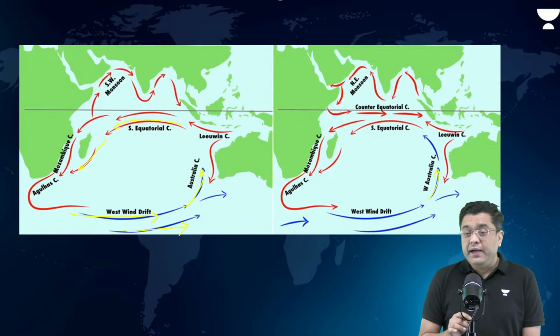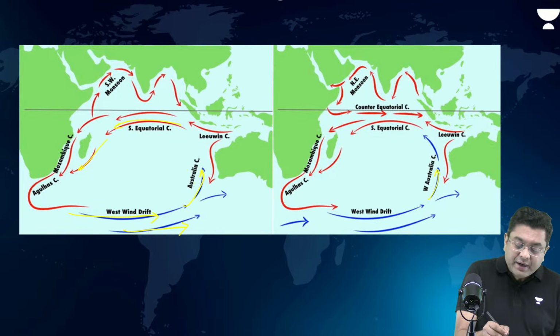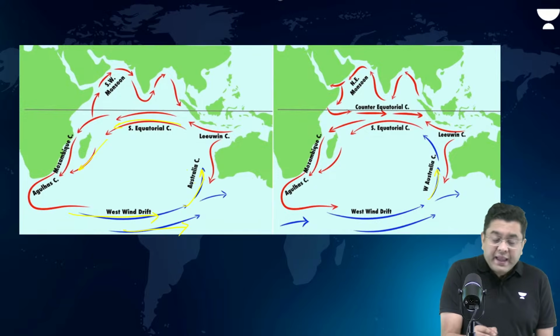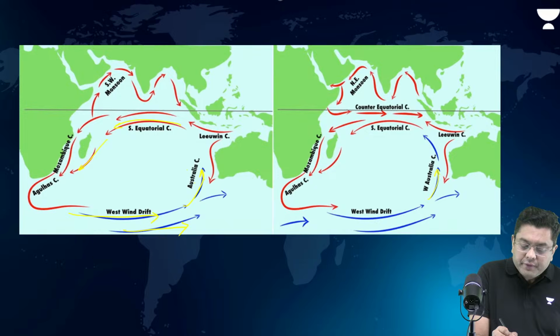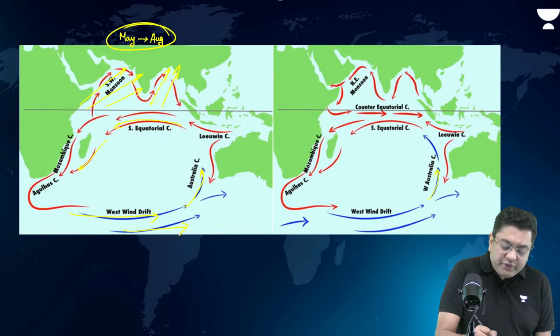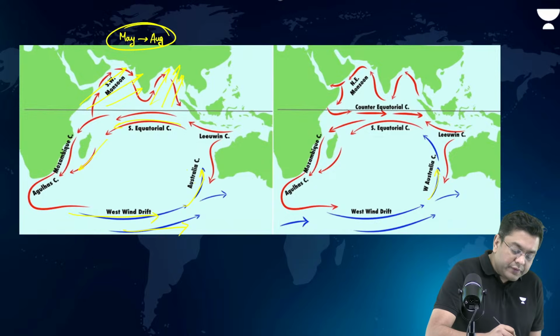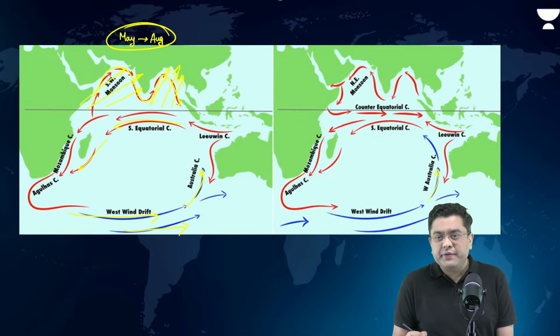But in the northern Indian Ocean, it is surrounded by landmass. So here the wind factor becomes very dominant. And the wind basically reverts itself as well, particularly in the month of advancing monsoon, that is May to August. What do you observe? Direction of the winds is towards the Indian coastline, the southwest monsoon season. So observe the ocean currents are clockwise.